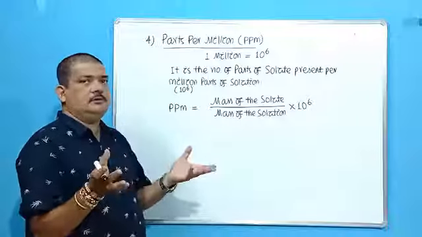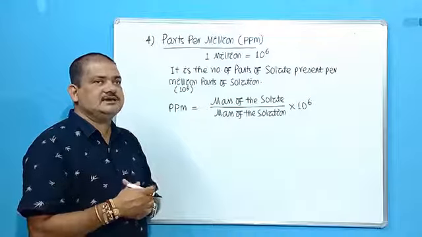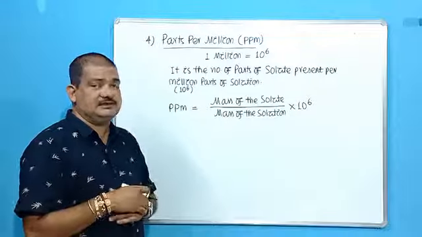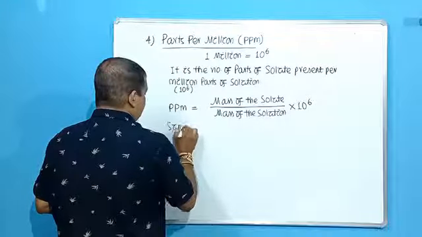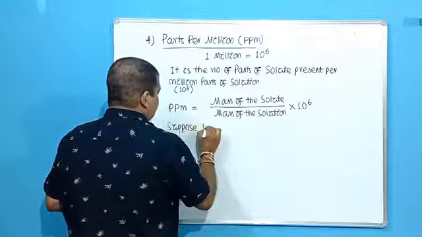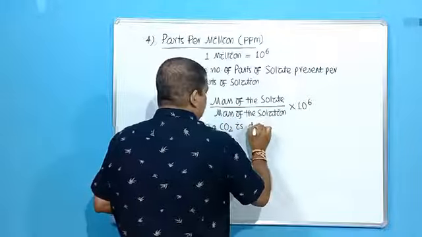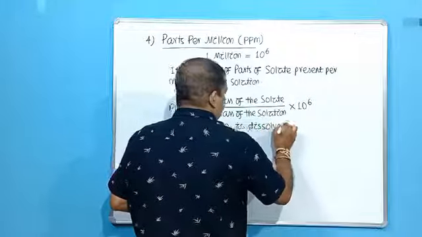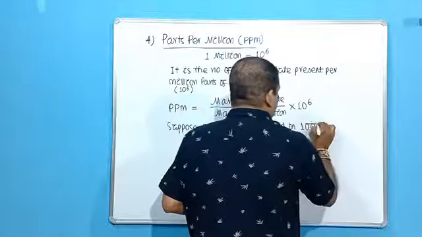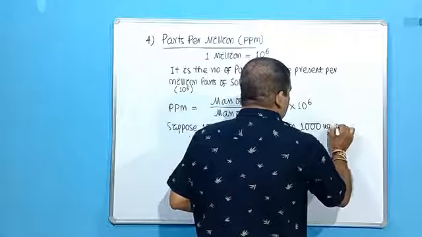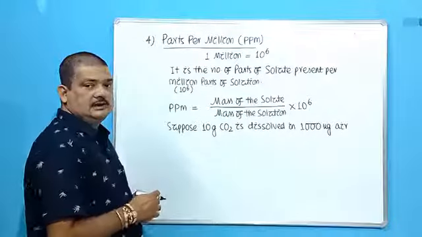Suppose you know about pollution, carbon dioxide is a pollutant. So when is it called a pollutant? When its concentration exceeds a definite value, the minimum concentration known as the threshold concentration. Suppose 10 gram carbon dioxide is dissolved in 1000 kilogram air. Okay.